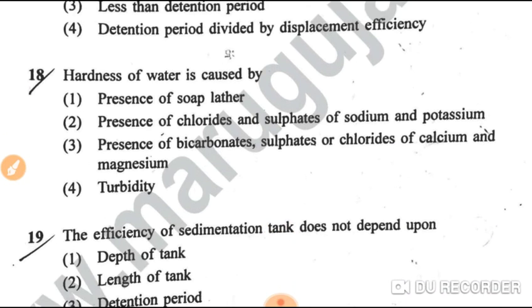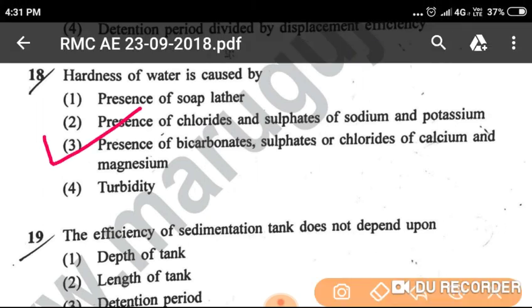Question number 18, hardness of water is caused by: option 1, presence of soap lather; option 2, presence of chlorides and sulfates of sodium and potassium; option 3, presence of bicarbonates, sulfates or chlorides of calcium and magnesium; option 4, turbidity. So hardness of water is caused by the presence of bicarbonates, sulfates or chlorides of calcium and magnesium. That is option 3, the correct answer.